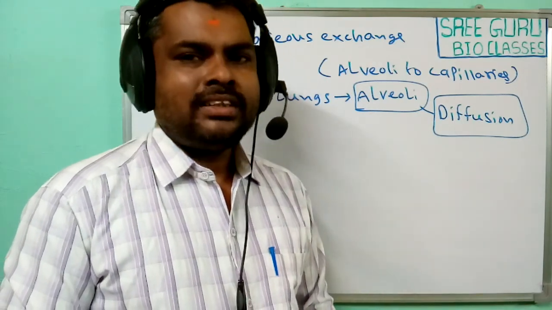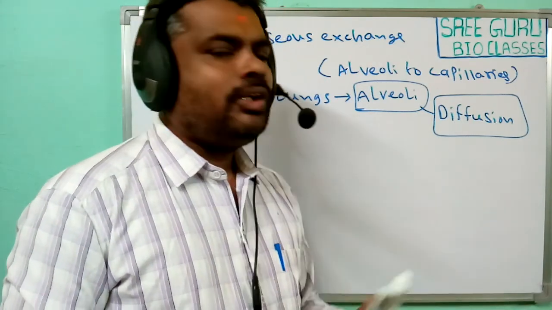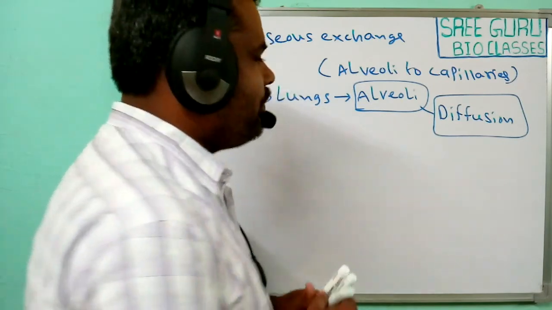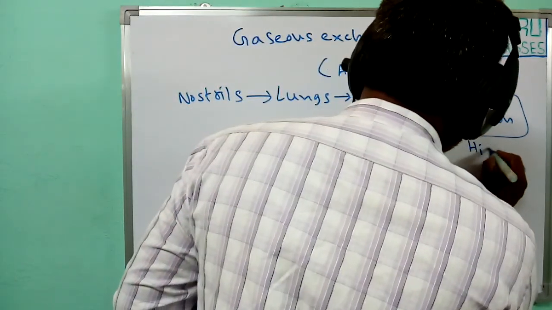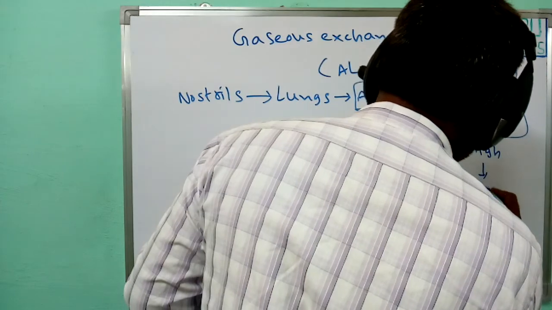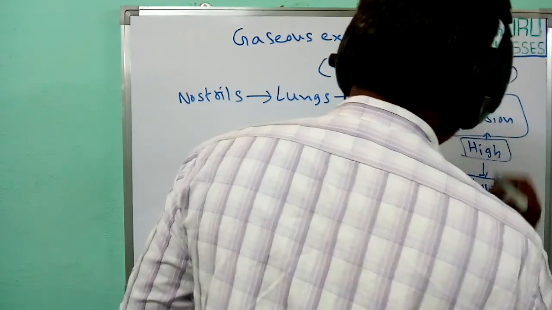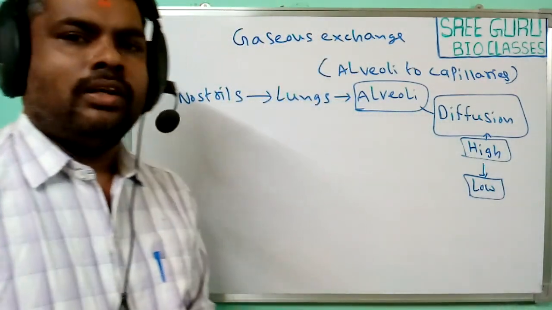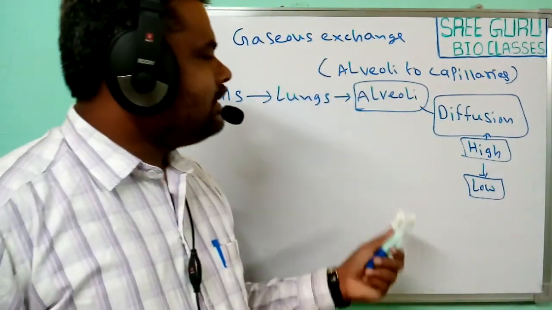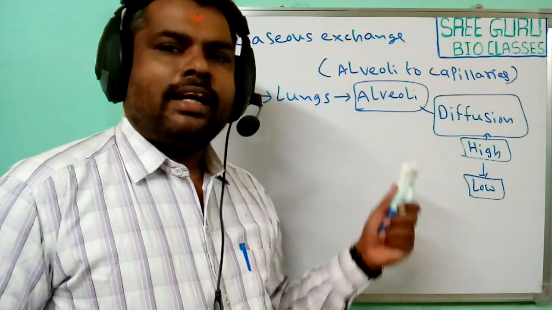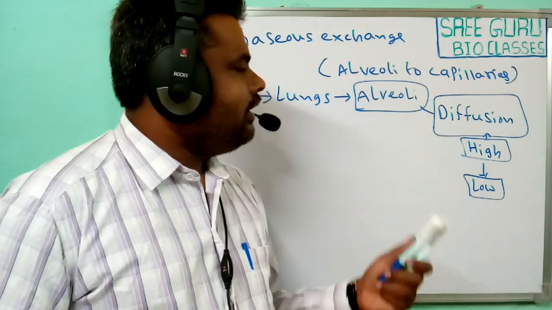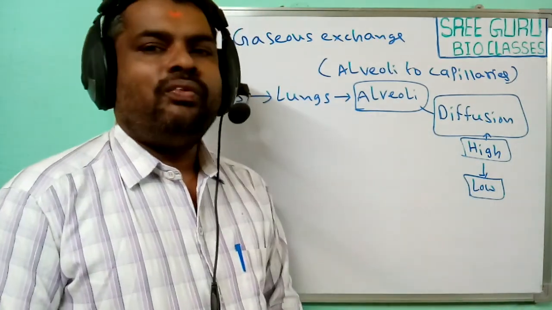Diffusion is the process in which molecules are transferred from a high concentration area to a low concentration area. So gases exchange observed in the alveoli is commonly through the process of diffusion.